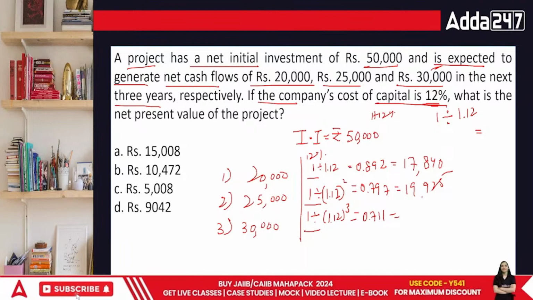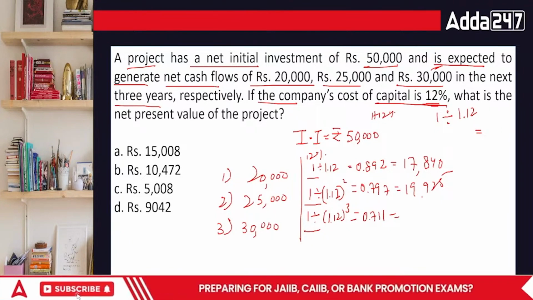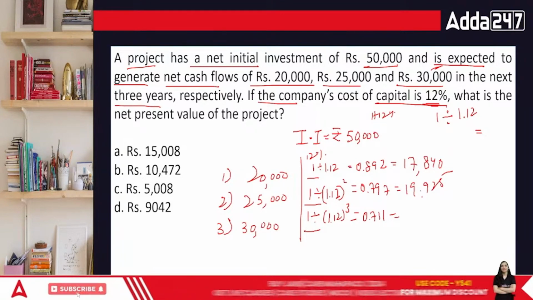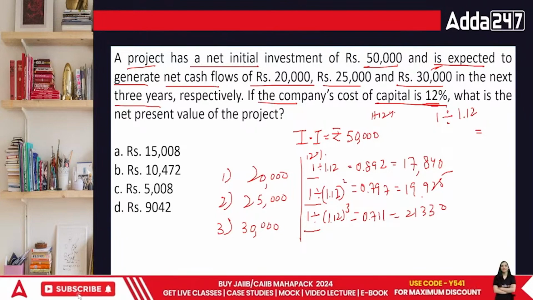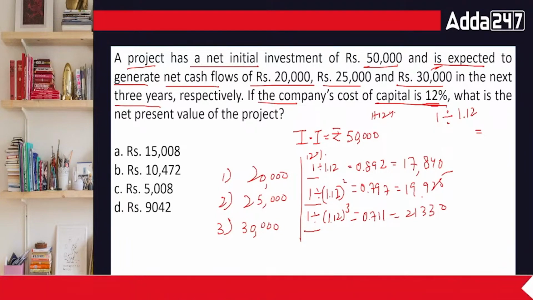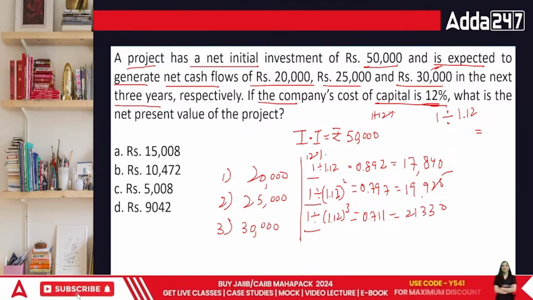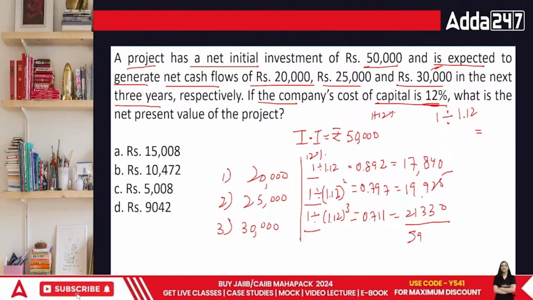And last, the third factor, 1 divided by 1.12. This is 30,000 multiplied by 0.711, which gives you 21,330. Put it in the memory. So the total comes out to be